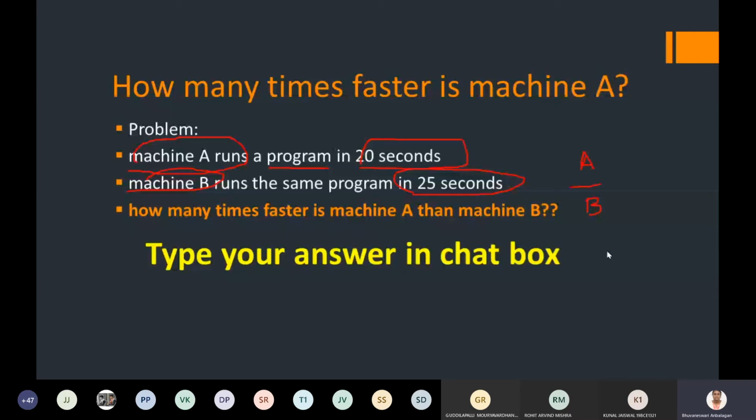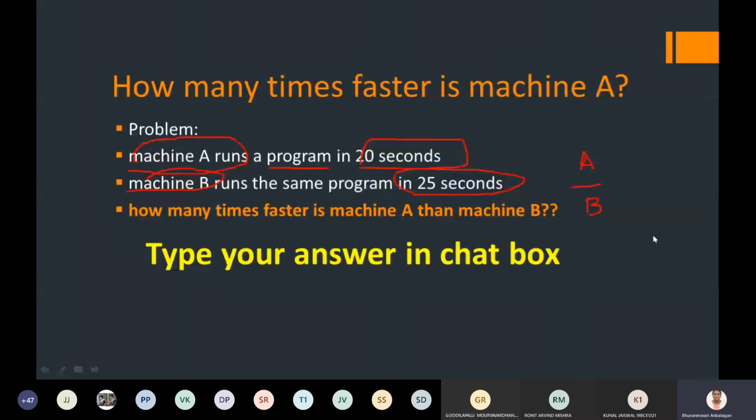Yes, Abhinav has given 0.8, any other answers? 0.8 times faster. I think Abhinav has given the first answer. 25% faster, yes.